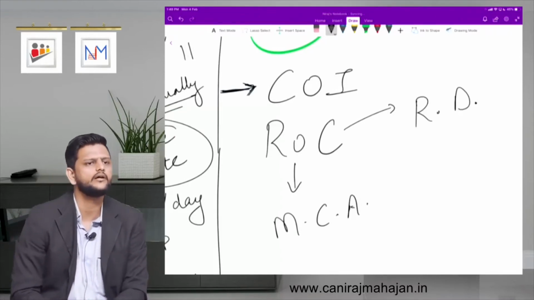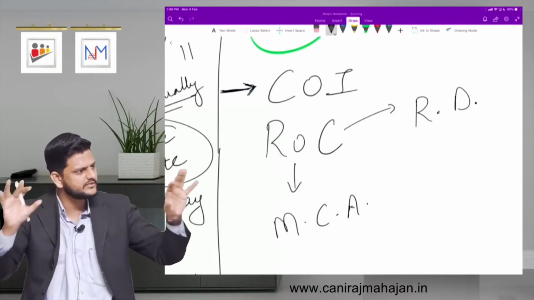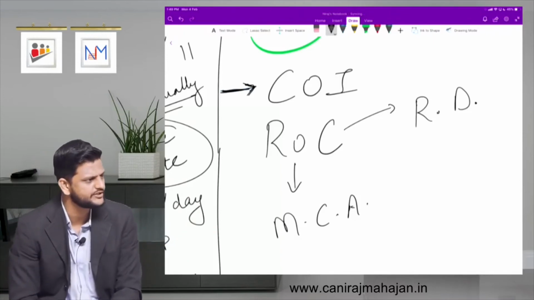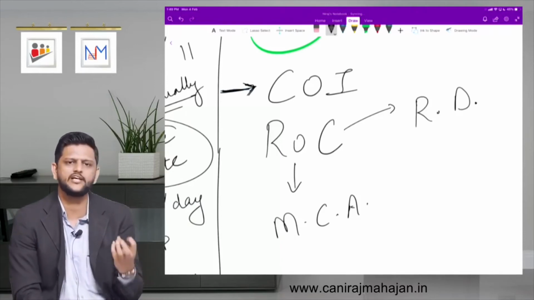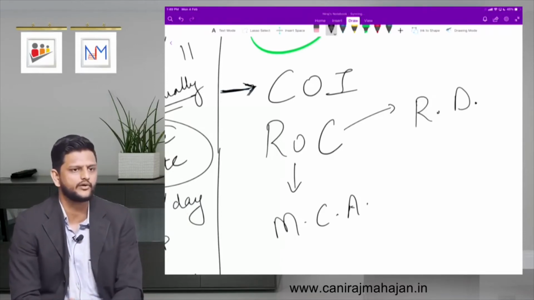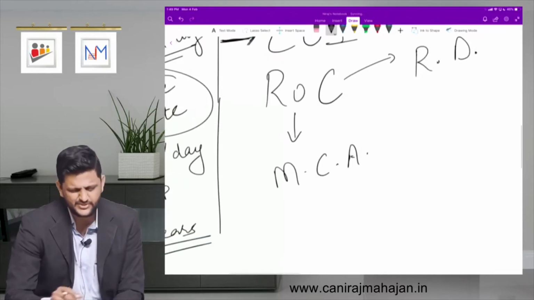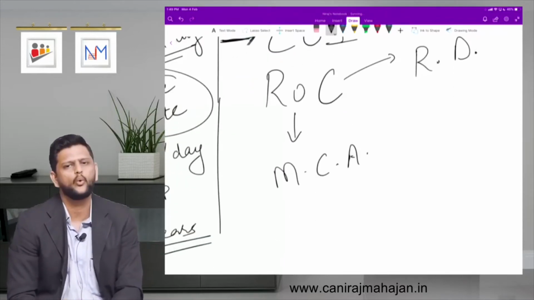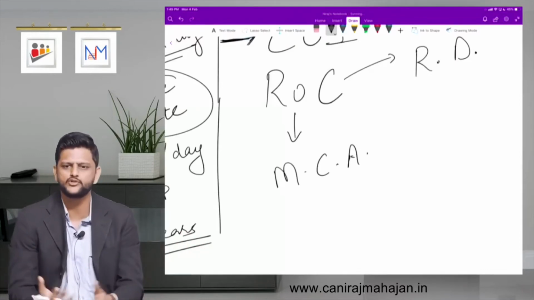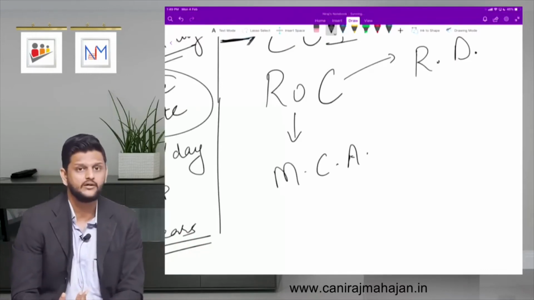RD, Regional Director. So again, it is jurisdiction specific. You understand now the importance of jurisdiction. ROC is there for a particular jurisdiction, that means the area under its control. Some states have more than one ROC, and the rest of the states have only one ROC depending on their geographical size. Maharashtra has two ROCs.